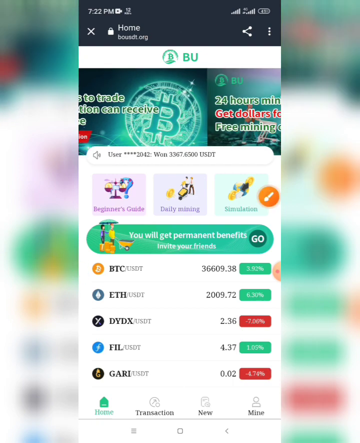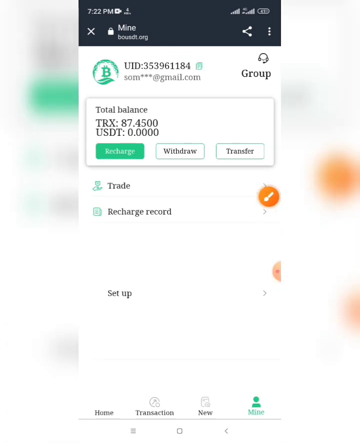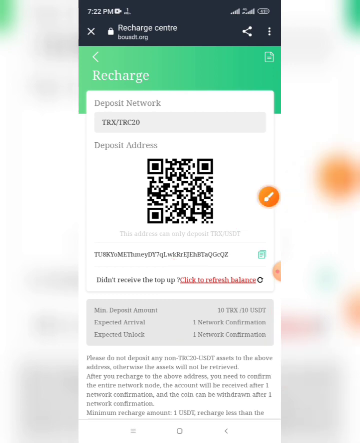If you want to deposit or register from here, go to Mine. After you go to Mine, if you want to deposit, click Recharge. After you click Recharge, copy this address and go to any wallet, Trust Wallet or Binance Wallet, and send the money to this address, TRC20 network. After you send the money, click this. The money will arrive in 1 minute to the platform. Like we see, minimum deposit is 10 TRX or 10 USDT, everyone.